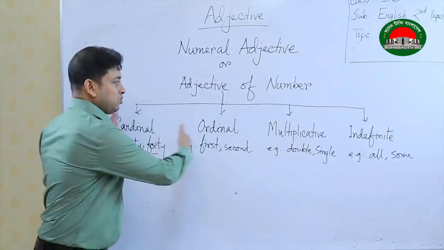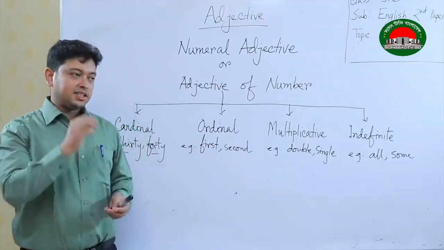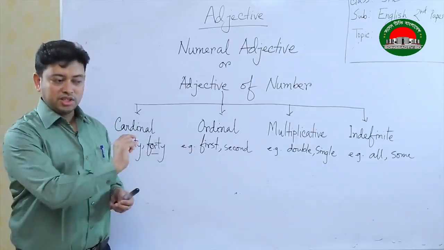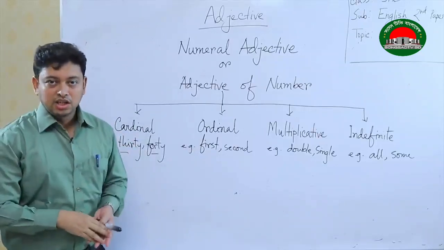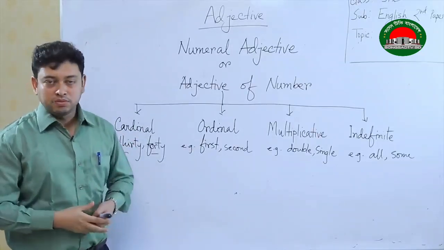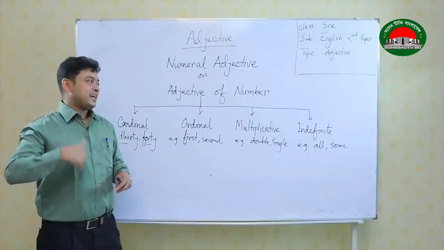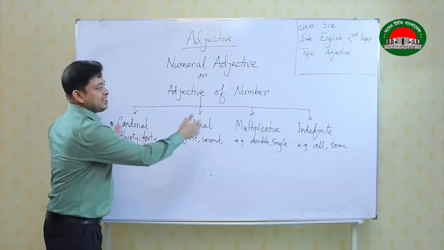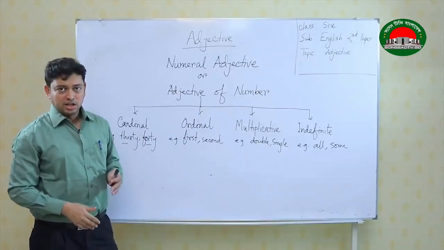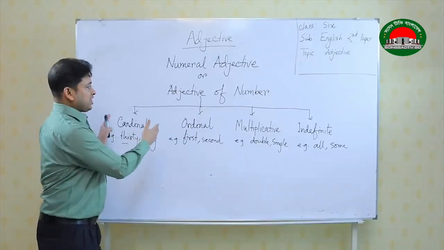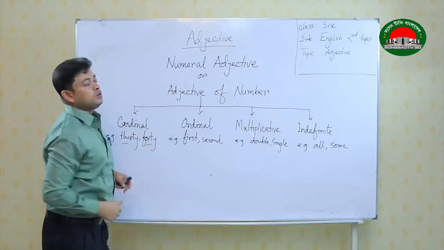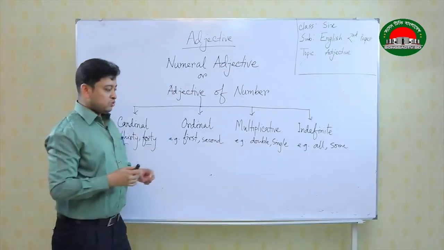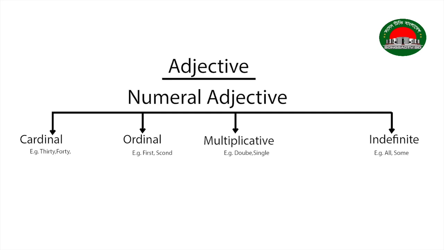Forget about all these four. If you just identify this is an adjective of number, if you write down adjective of number, your answer is correct. If you write down it is a numeral adjective, your answer is correct as well. But for better understanding, and if you go through in details, you have to go through these sorts of things. I hope by this you will be able to understand adjective of number or numeral adjective. Now, we shall move on to pronominal adjective.